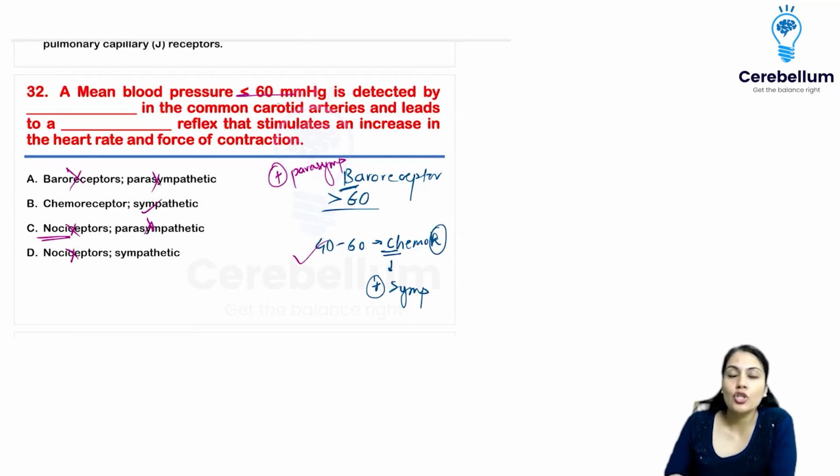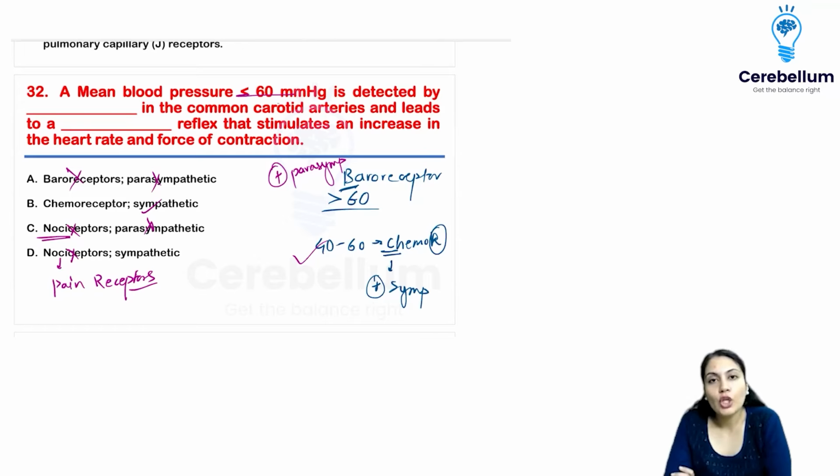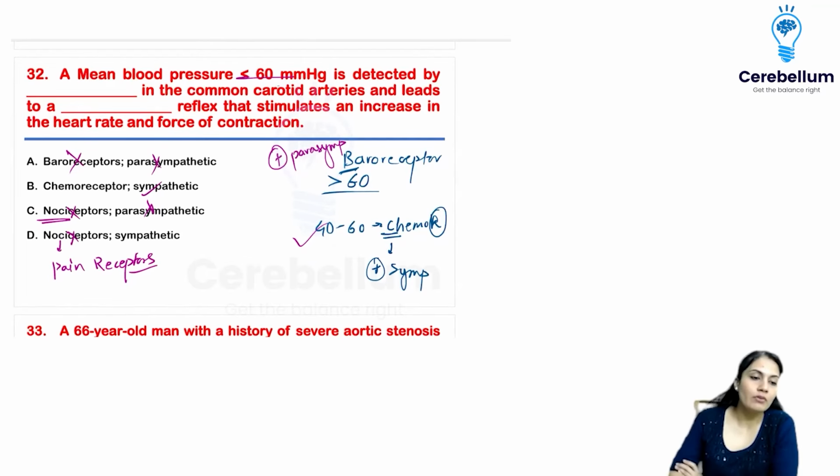Nociceptors, noxious means harmful, so that is nothing but the painful or harmful receptor. Nociceptors are pain receptors. So pain receptors will never be activated because of low blood pressure. Please remember that. All right. So it is going to be option B, which is the answer over here.